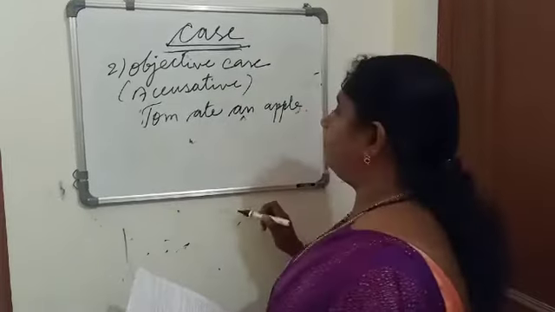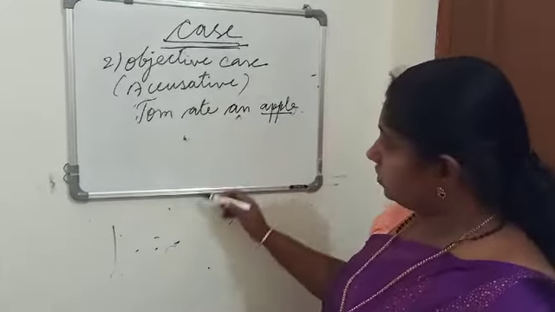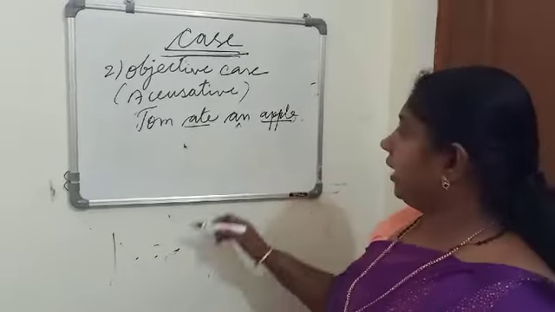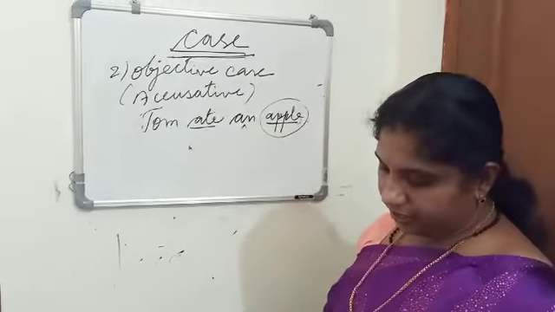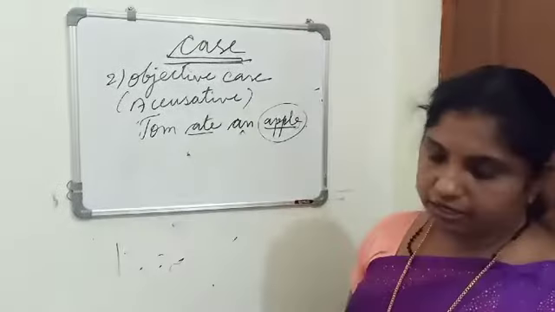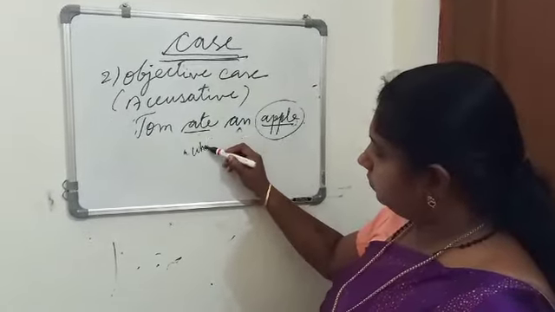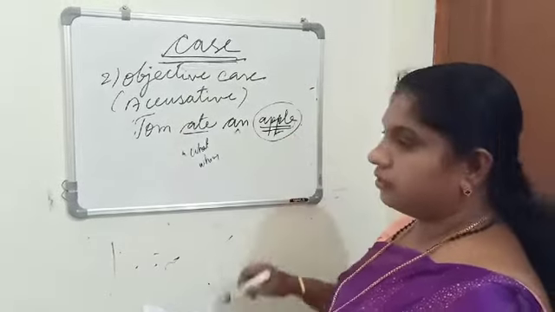Tom ate an apple. Here, apple is used as the object of the verb ate. So this apple is in which case? It is in the objective case. Then you ask the question, what or whom? We get this. Understood now?